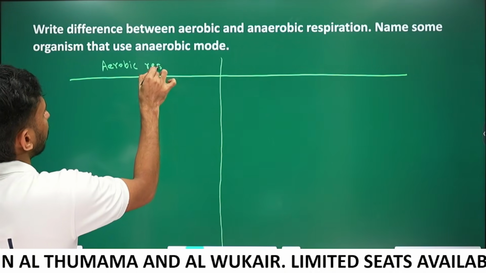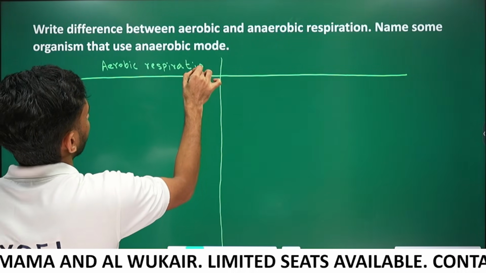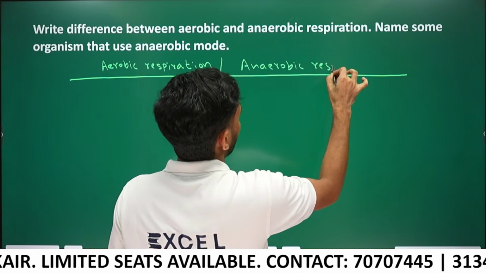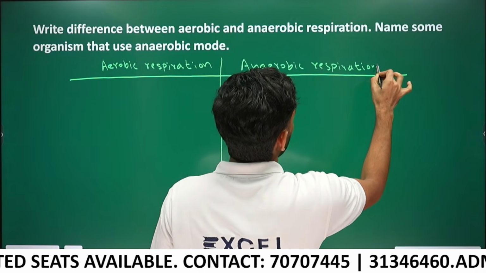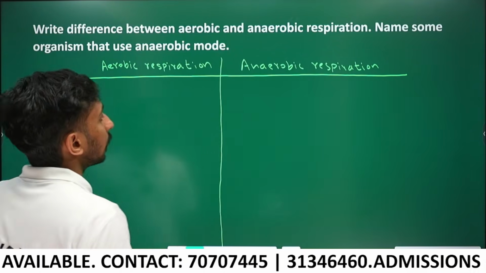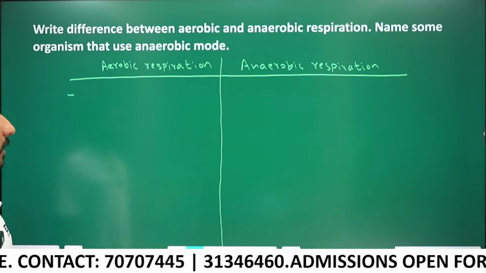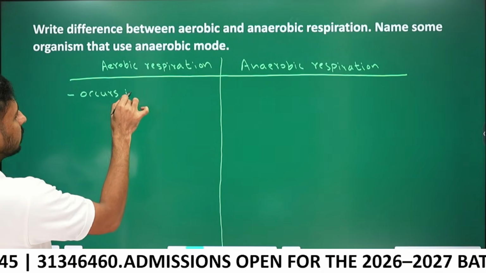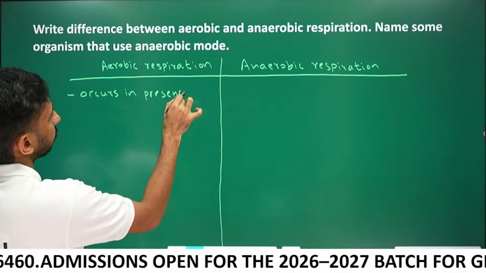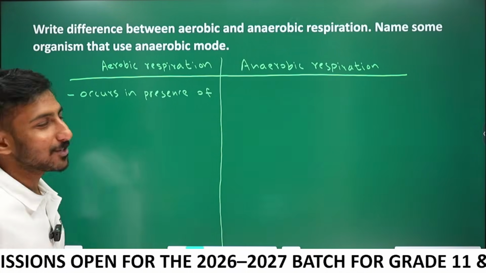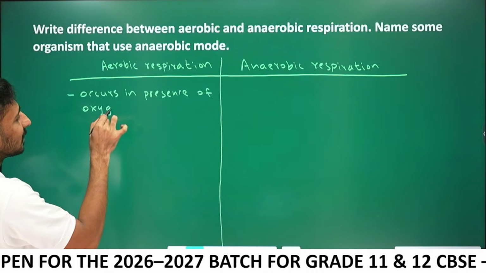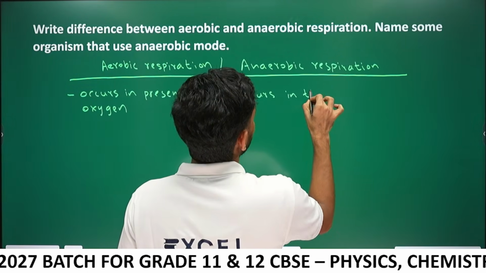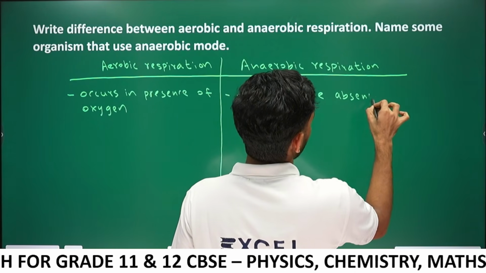Aerobic respiration here, anaerobic respiration here. Let's see what aerobic respiration is. Aerobic respiration occurs in the presence of oxygen. Anaerobic respiration occurs in the absence of oxygen.